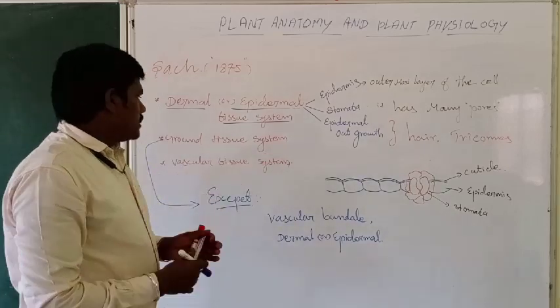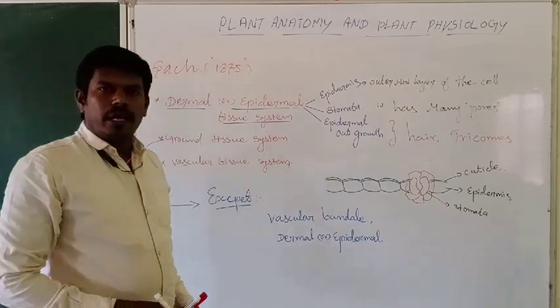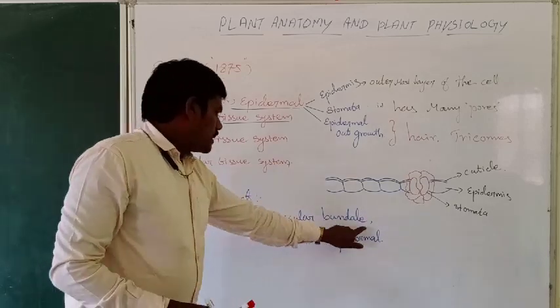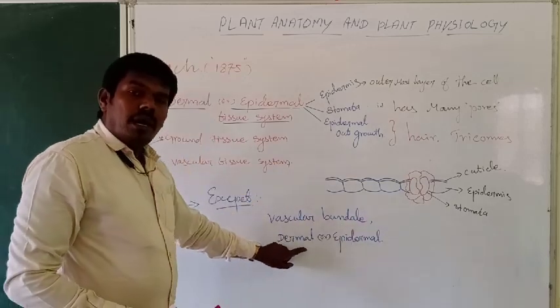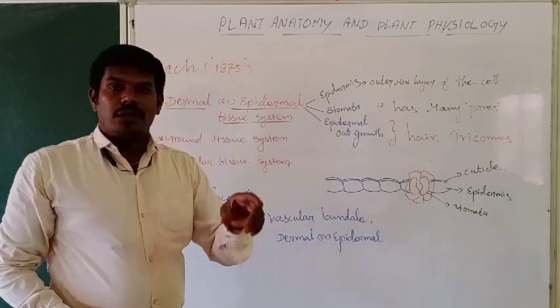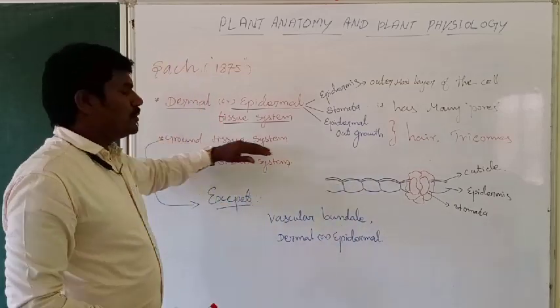Ground tissue system means all the parts of the body except vascular bundle and dermal or epidermal. The remaining parts of the body are considered the ground tissue system.